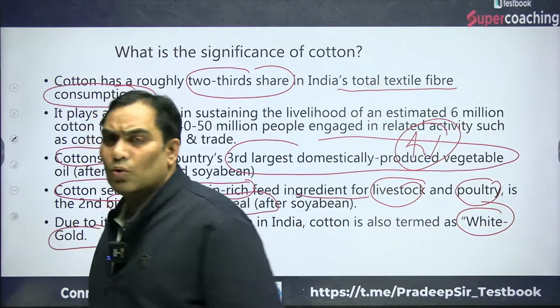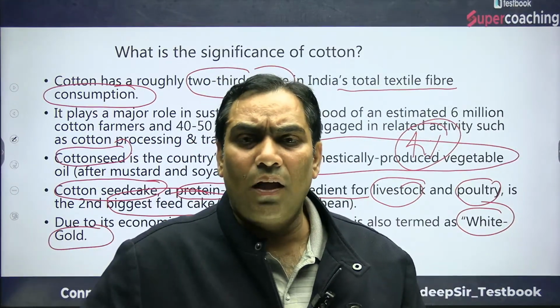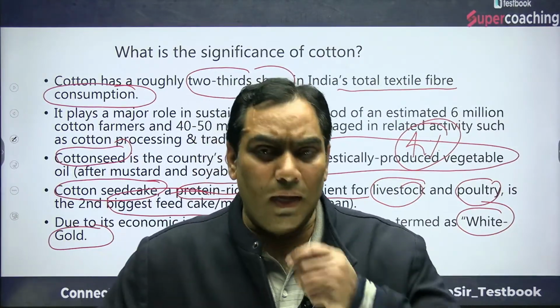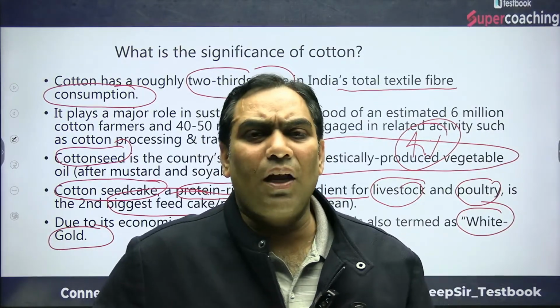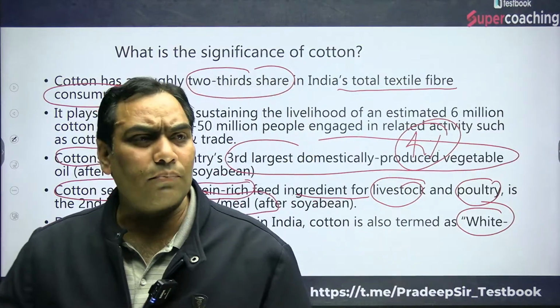It is produced in semi-arid areas, it is a tropical crop, it is cultivated in the Rabi season, and the temperature requirement is 22 to 30 degrees. So these are all about the cotton.